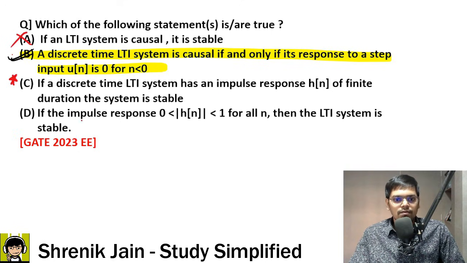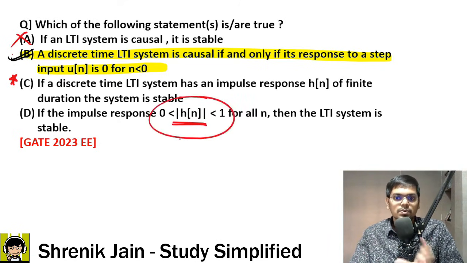And finally, option D: if the impulse response is this, then the system is stable. Now this is tricky because here the mod of h of n, basically the amplitude nature they are giving us, the amplitude nature of h of n is between 0 and 1.